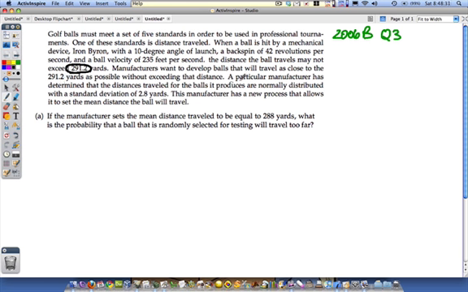Okay? So this manufacturer has determined that the distances traveled for the balls it produces are normally distributed with a standard deviation of 2.8. So I'm going to put in here sigma is 2.8 yards. The manufacturer has a new process that allows it to set the mean distance the ball will travel. So there's a dial on the machine that's the mean distance. If the manufacturer sets the mean distance to be 288, what's the probability that a ball picked at random will travel too far? Okay, that one's easy.